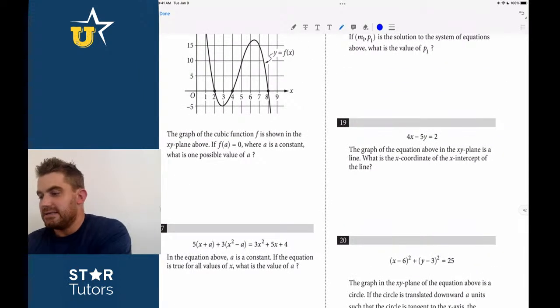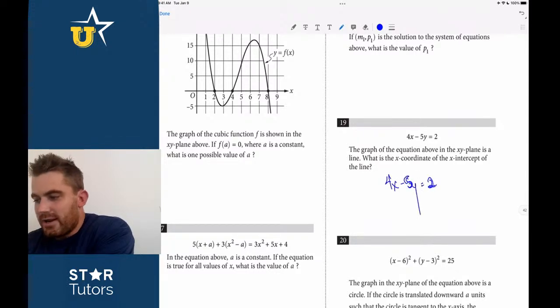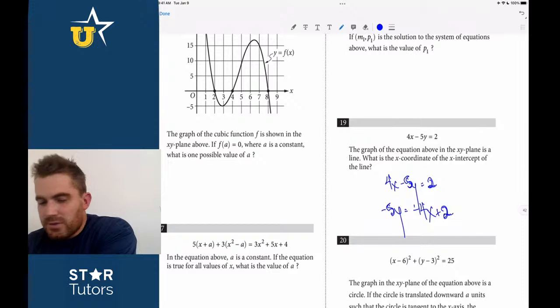Okay, and then number 19 here is as well, right? If we get 4x minus 5y is equal to 2, if we rework this question, and again, you don't need to necessarily do this on every question, we get negative 5y is equal to negative 4x plus 2. Divide by negative 5, and all of a sudden, we once again have a y equals mx plus b question.